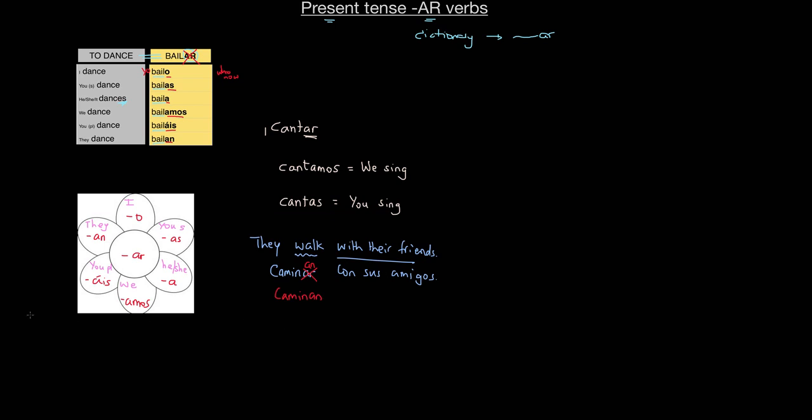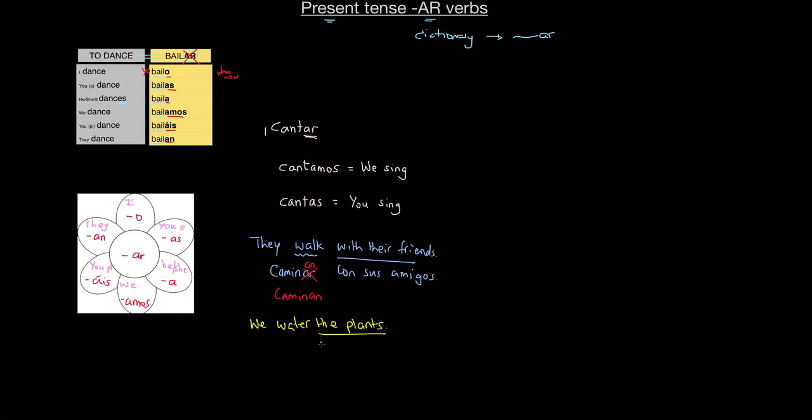I'm going to give you another example, and I would like you to now stop the video for a second, try and do all this process yourself, and then check if you've done it right. So I want to say that we water the plants. We water the plants.